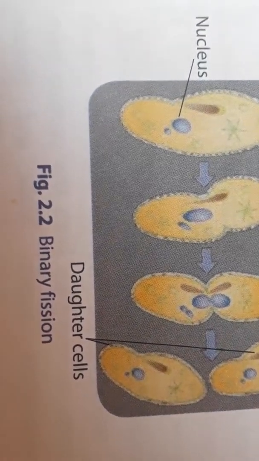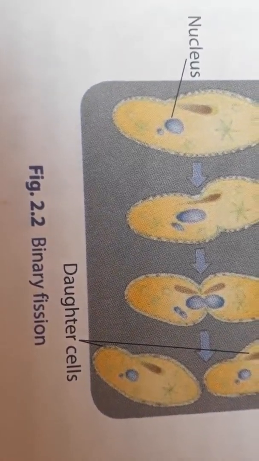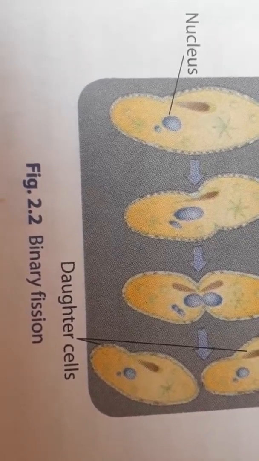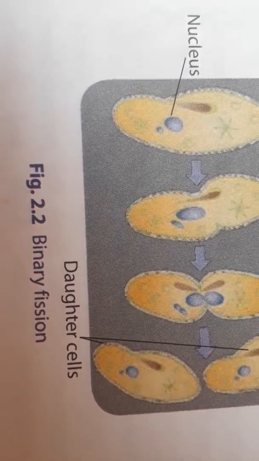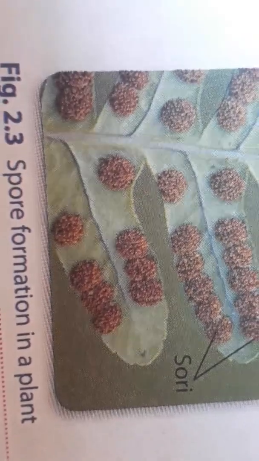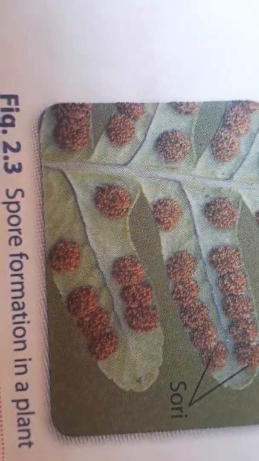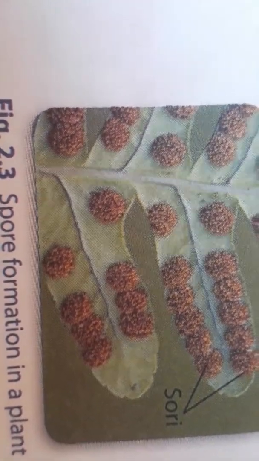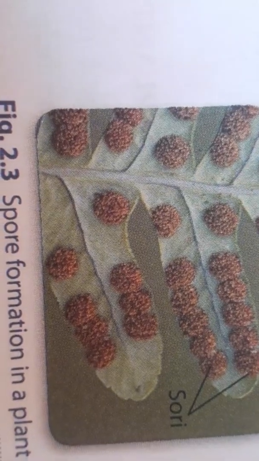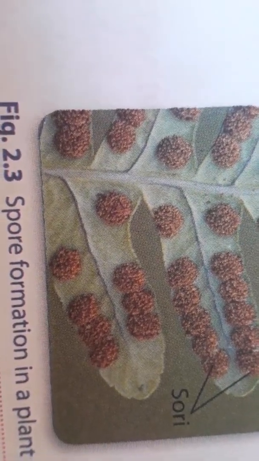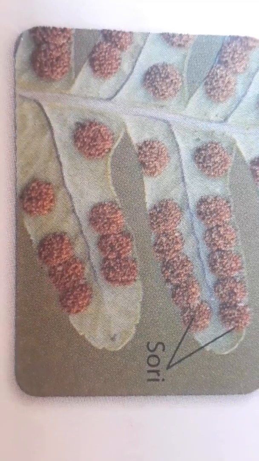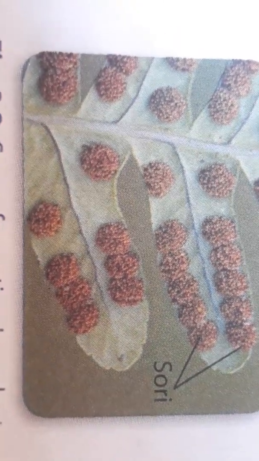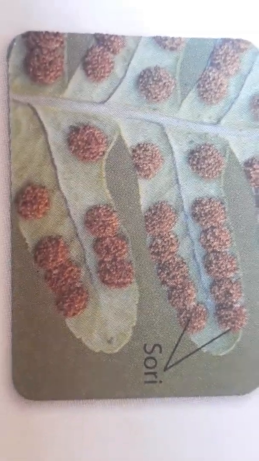Small and lower organisms such as bacteria, paramecium and blue-green algae reproduce through the method of binary fission. Then the second one is spore formation. Plants such as ferns, fungi and mosses reproduce by means of spores. They can survive for a long period of time. The formation of spores is seen on the underside of the leaves of some ornamental plants.